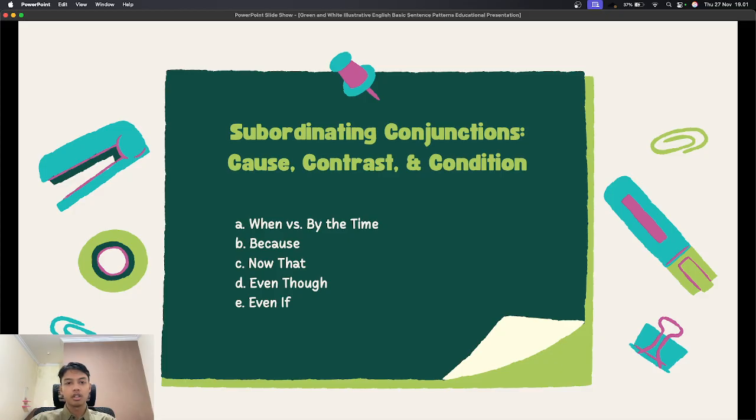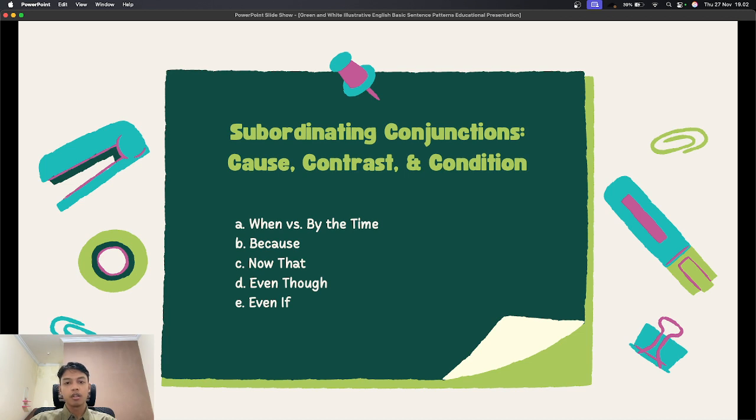Next, even though expresses a true fact that contrasts with the main clause. For example, even though it was cold, I went jogging. And next, even if expresses a hypothetical or imaginary situation.